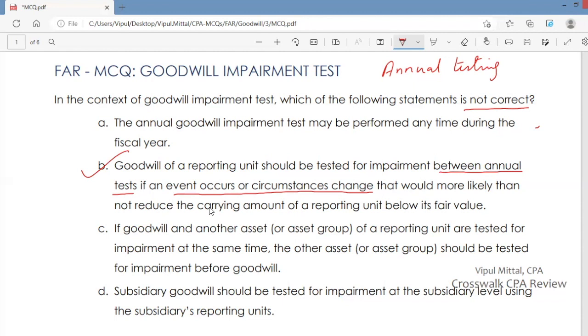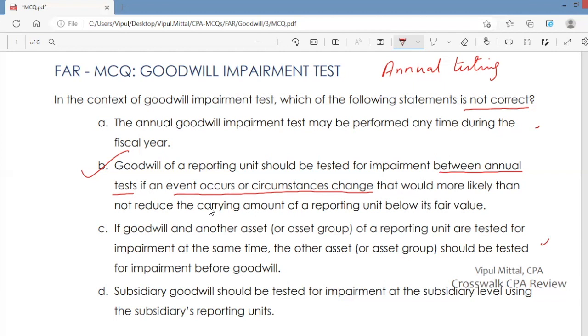Let's look at the other choices you have. If goodwill and another asset or asset group of a reporting unit are tested for impairment at the same time, so you are testing goodwill and, for example, property, plant, and equipment at the same time, then the other asset should be tested for impairment before goodwill. Yes, this is correct. Other assets should be tested for impairment before you test goodwill for impairment. This is a correct statement, and this is not your answer.